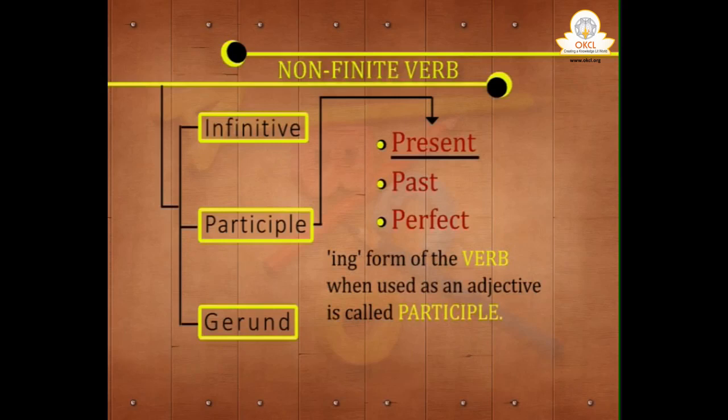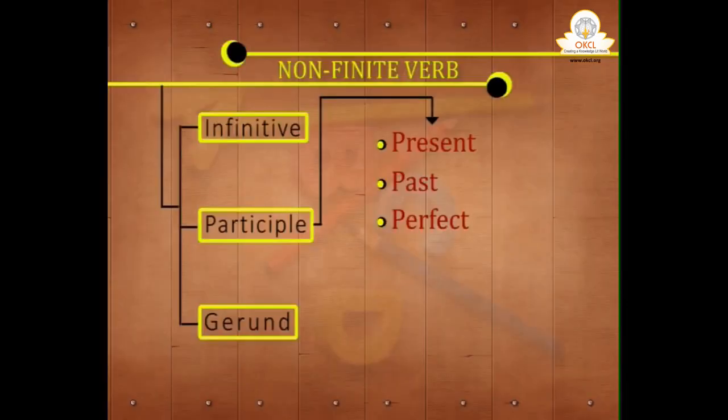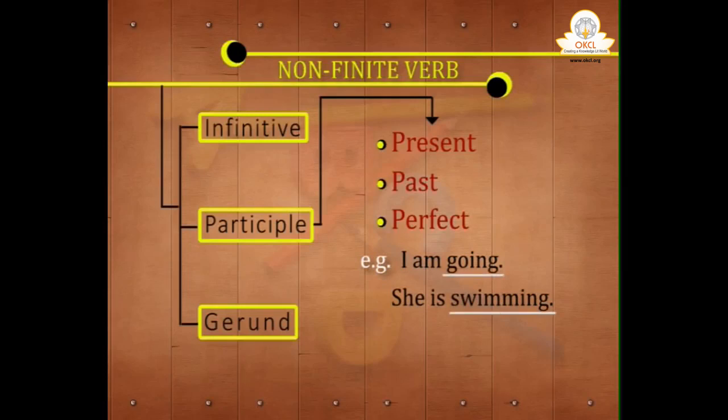Like for example, how will you know it is a participle or a main verb, finite verb? Because when you say, I am going or she is swimming, here going and swimming are full-fledged finite verbs. But when this verb is used without anything, like for example, she fell down playing.